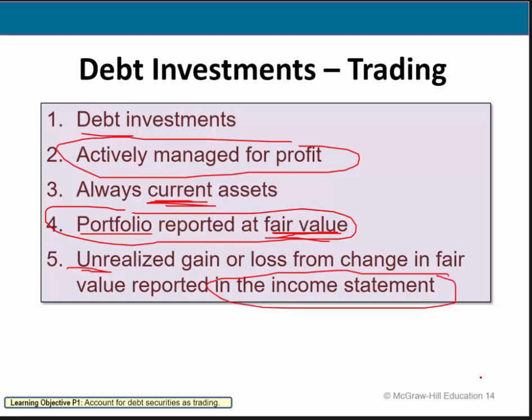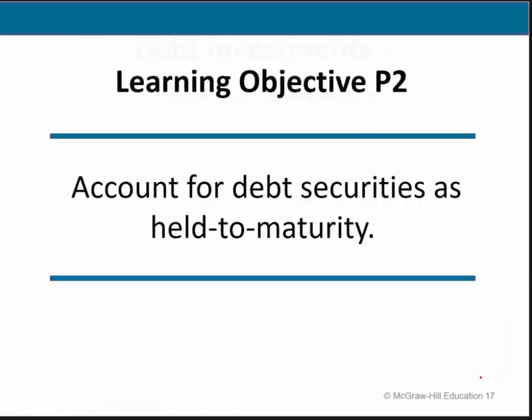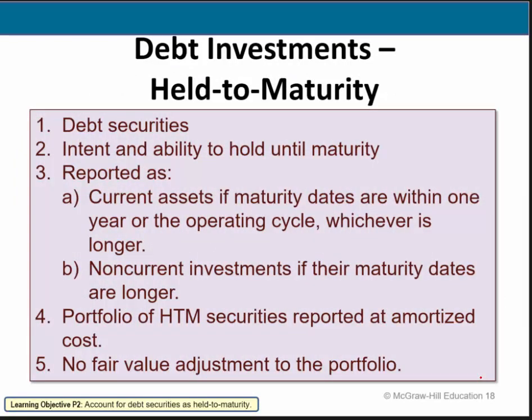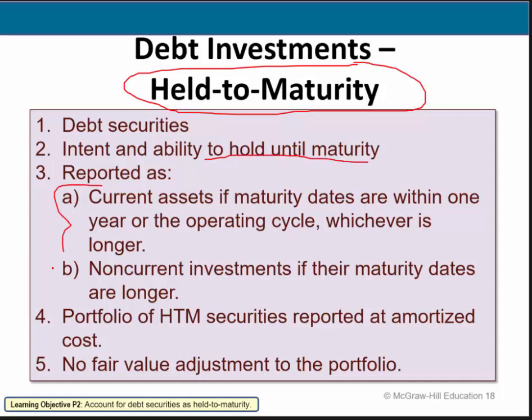Again, I'm reviewing. Now, if we go forward to the debt securities as held to maturity, or HTM, these are debt securities that, what do you know, we're going to hold those until maturity. Now, we report those as either non-current or current, just depending on what our intent is. If our intent is to sell them within the year, they're current. If not, then they're long-term or non-current.